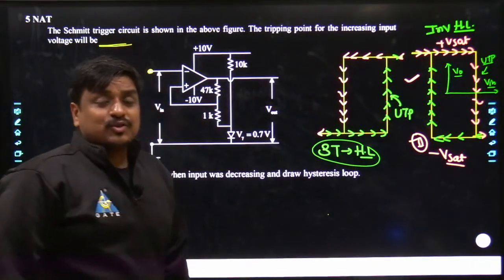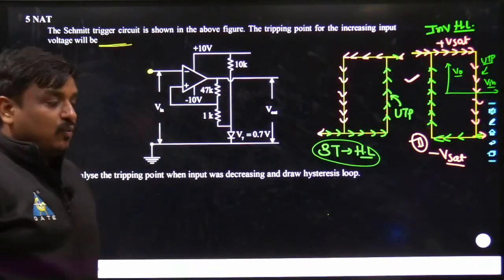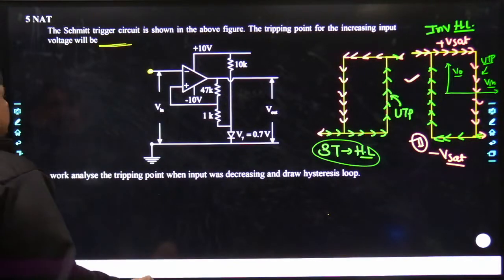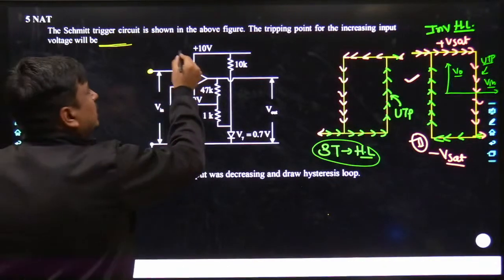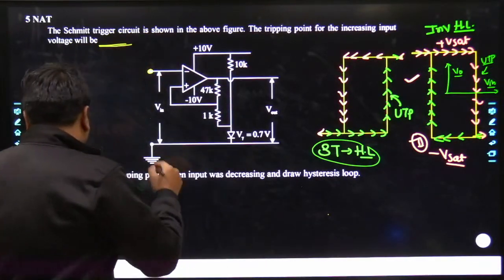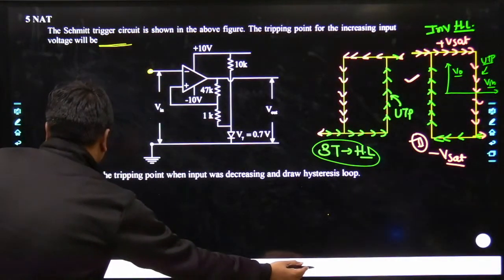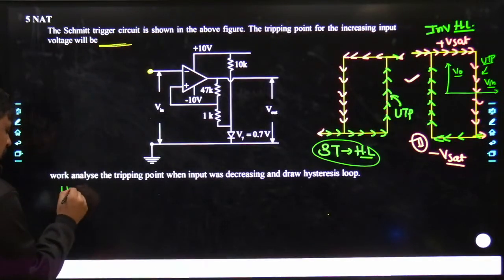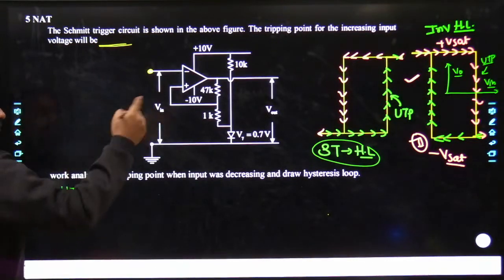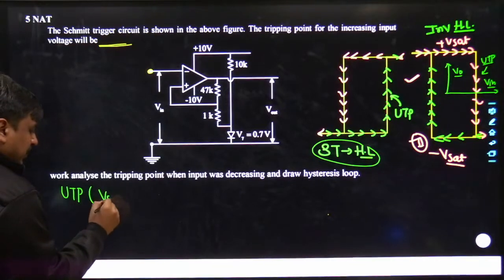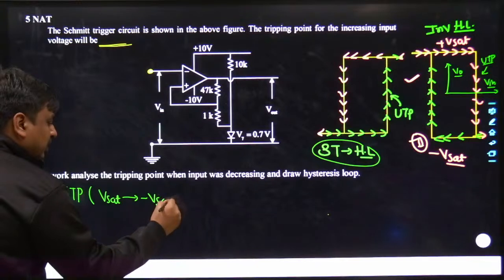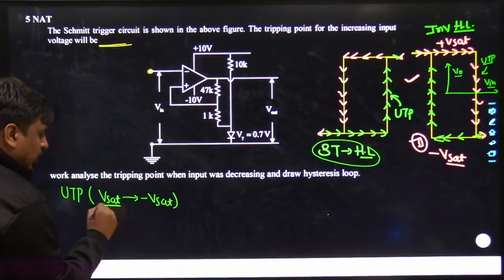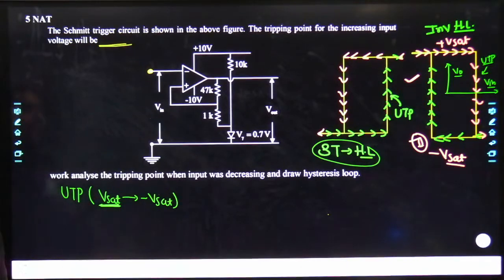That means the past output was plus Vsat. So if you are discussing the increasing tripping point, you are discussing UTP, and in the inverting hysteresis loop you are sitting at plus Vsat and want to go towards minus Vsat. That means all the calculation across the output voltage would take plus Vsat as the reference.